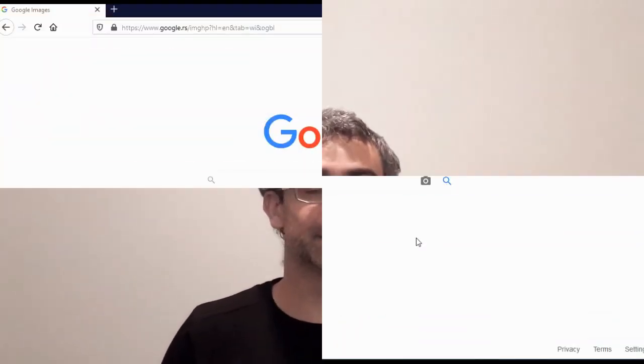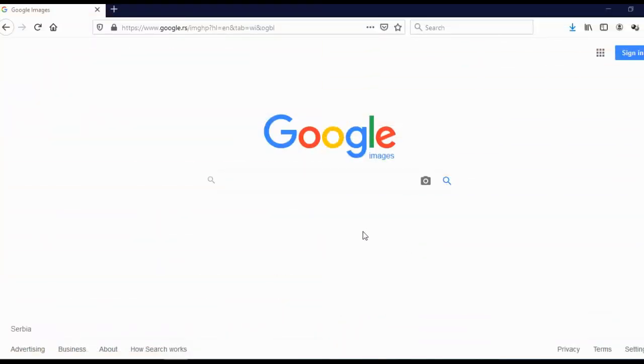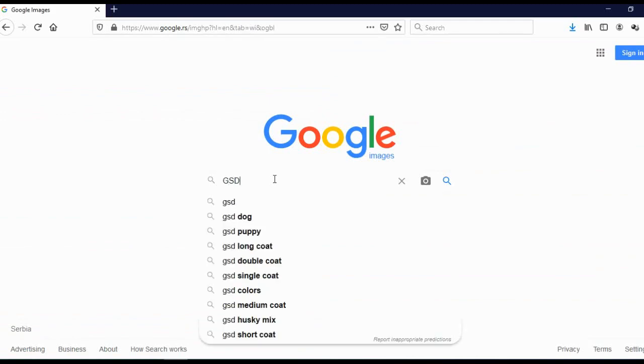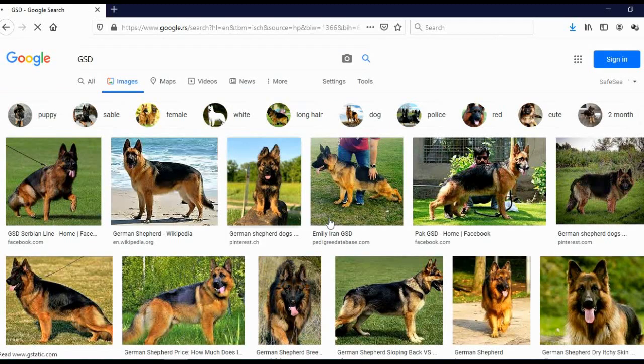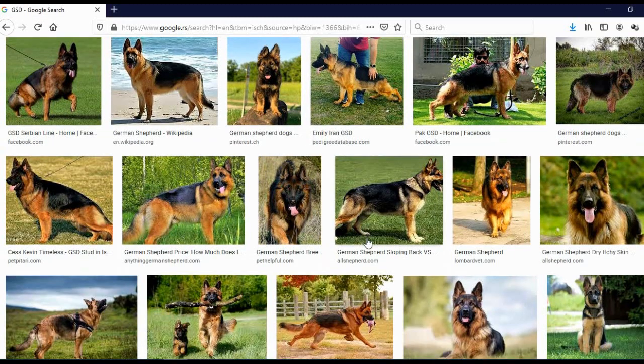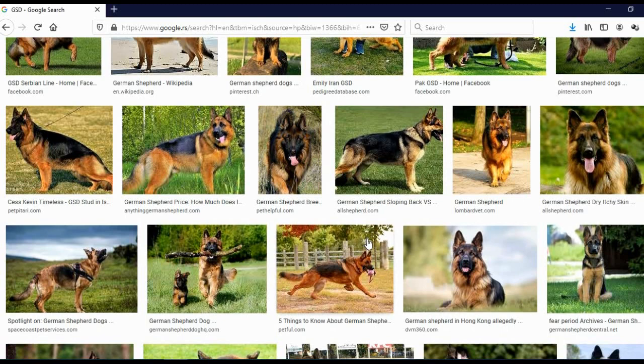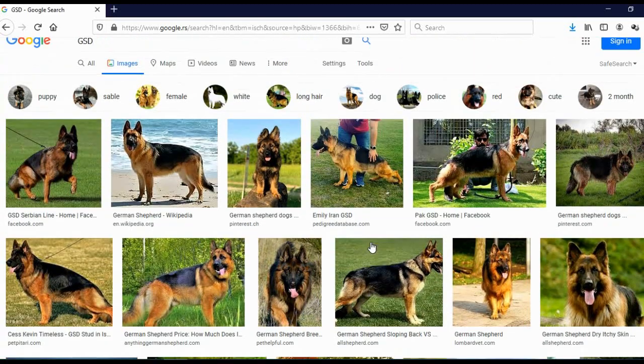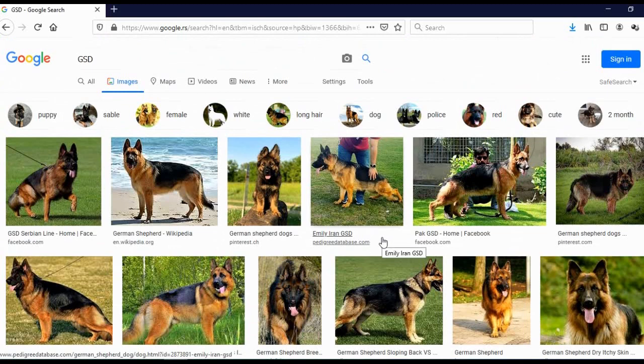With that being said, let me just jump to my computer and we are going to start. First thing you need to do, you need to go on Google Images, and here in search bar I will type GSD, which stands for German Shepherd Dog. And you can search not just German Shepherd dogs, you can search for any dog breed you want. You can search for Golden Retrievers, Pugs, Beagles, or any other dog breed you want. And not just dogs, but you can search anything you want. You can search for foods, architecture, landscape, animals, or whatever you want.